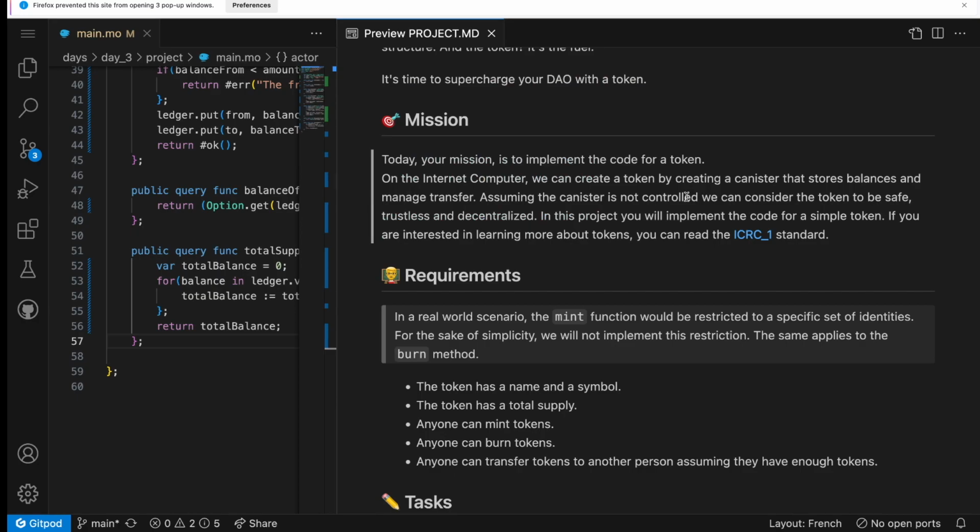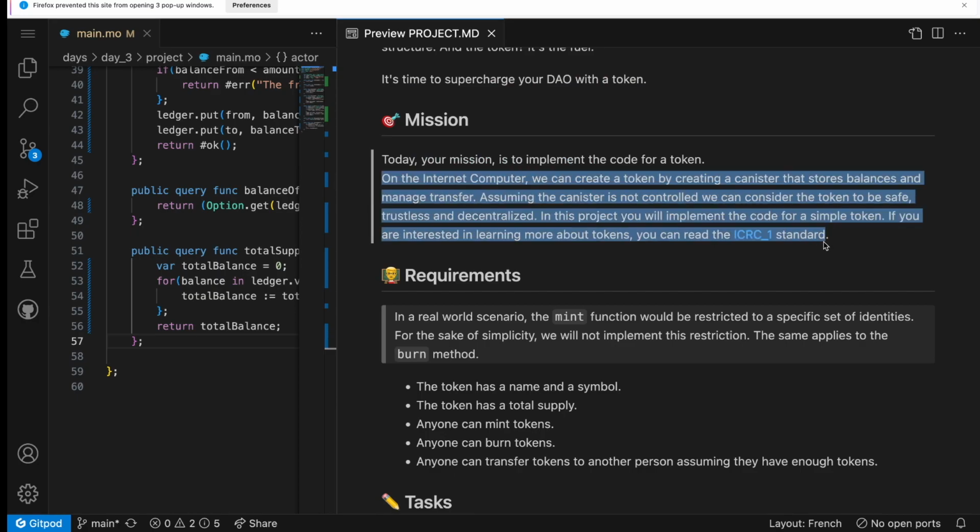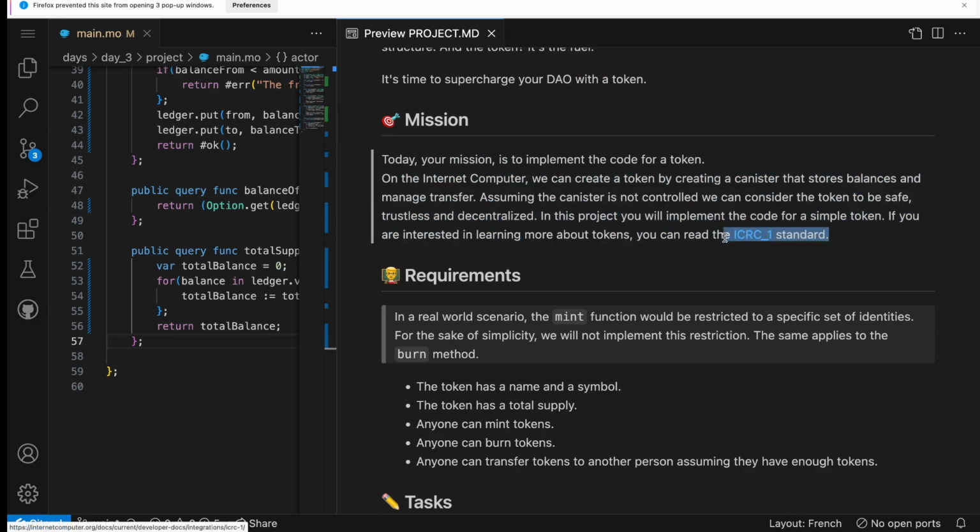That's it for our mission of today. If you want to know more about tokens on the Internet Computer, you can take a look at the ICRC-1 standard, which is the official standard to build tokens on the Internet Computer.